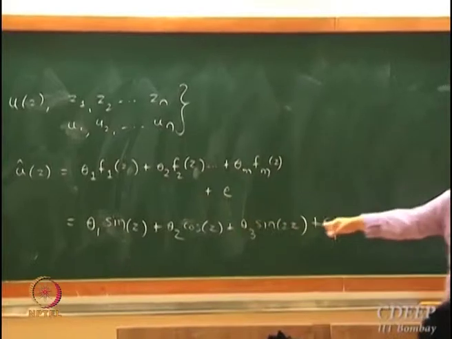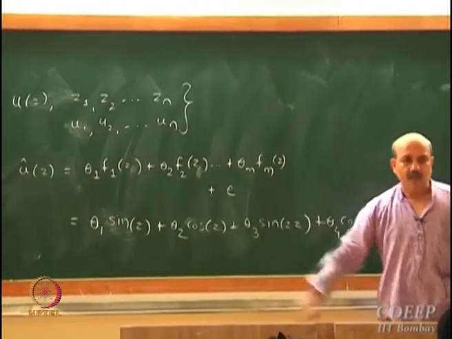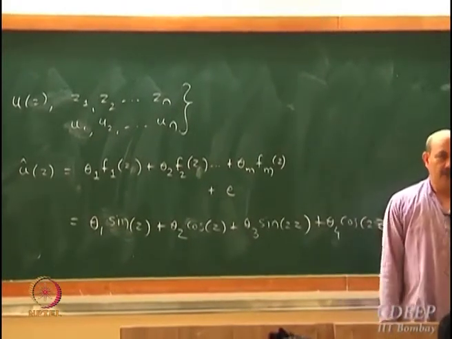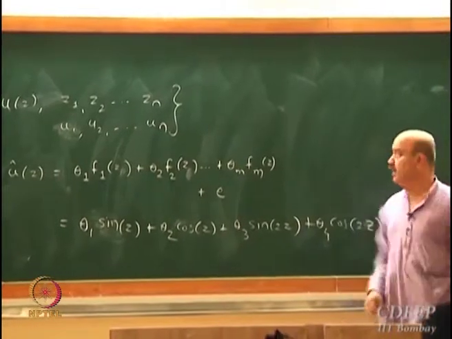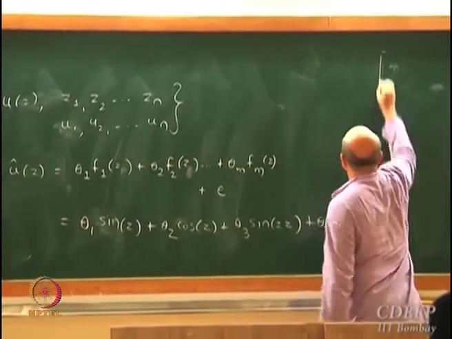Let's say this is my approximation function. I do the same thing which I did earlier.